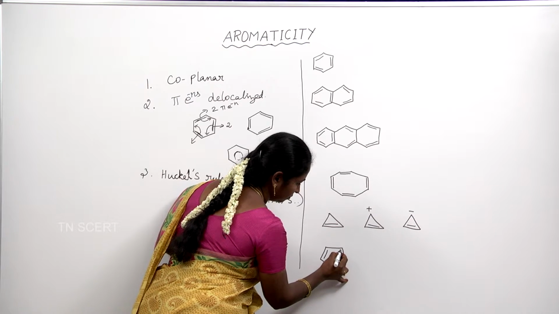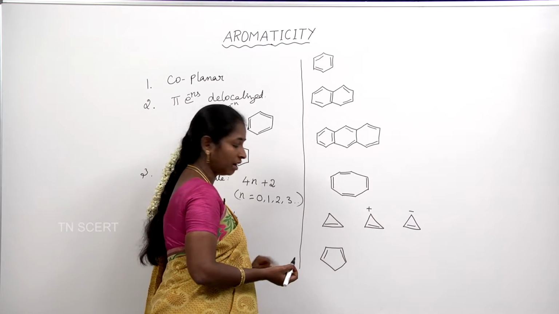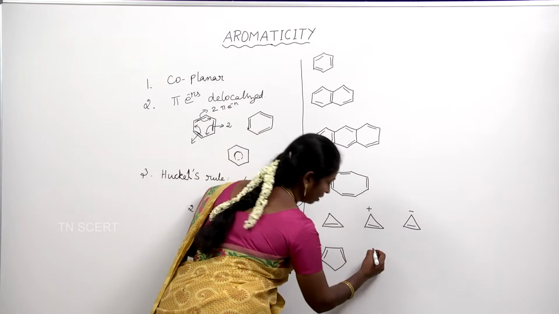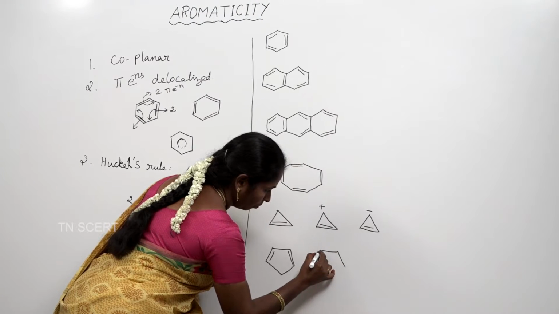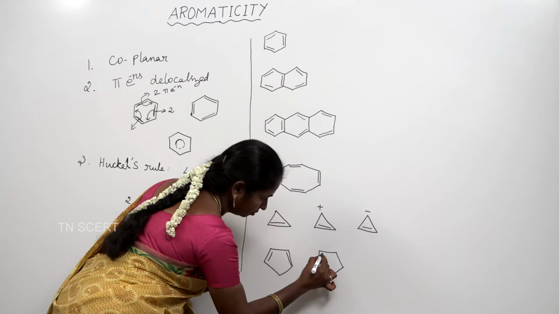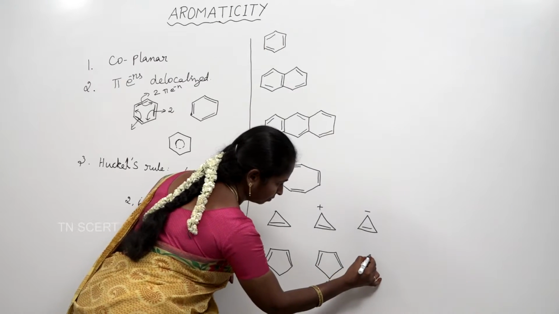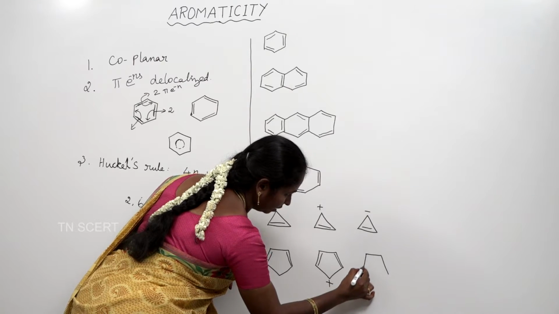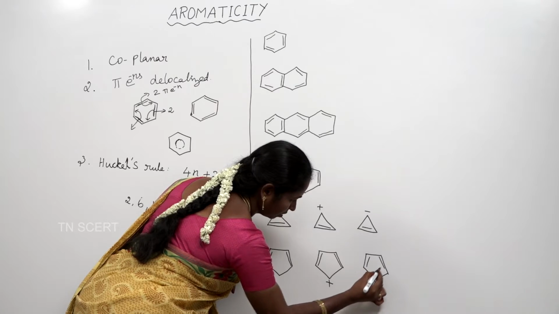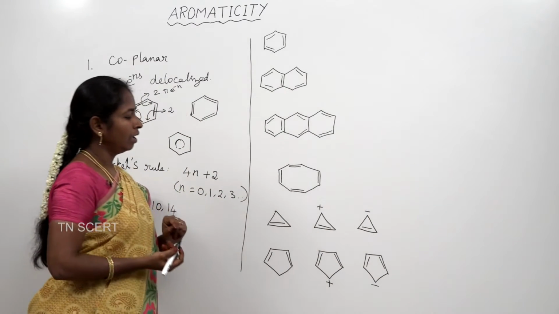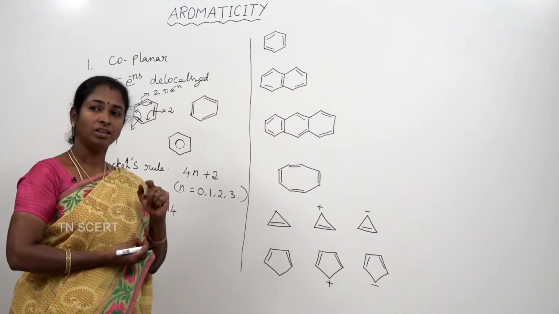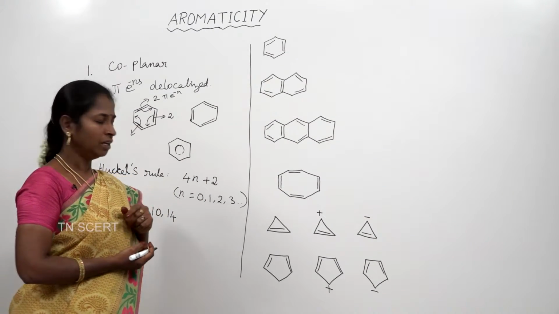Cyclopentadiene. The cyclopentadiene, 2 double bonds. Cyclopentadiene. Cyclopentadienyl cation. Cyclopentadienyl anion. Now, let us see one by one whether it is aromatic or non-aromatic.